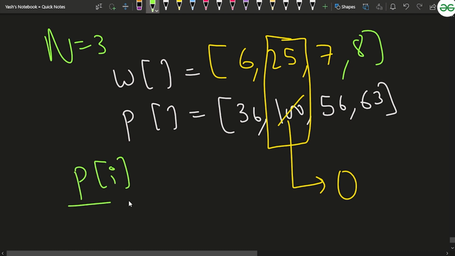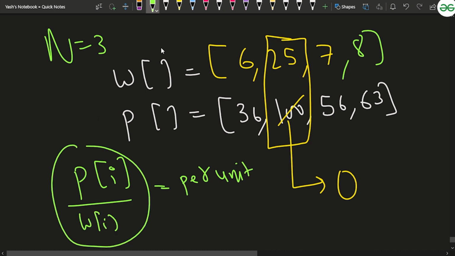So you can say that the per unit profit for the ith block will be nothing but P of I divided by W of I. You can get it through this, and since it can be in double format as well, it can be a decimal, so you will have this as long double. And that is how you can do it.